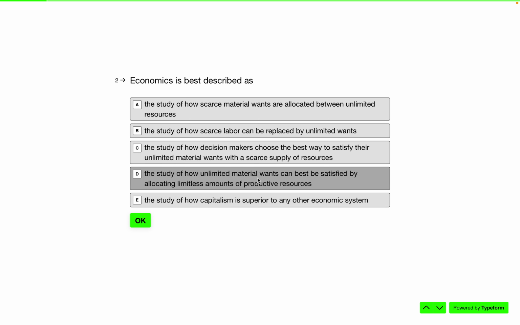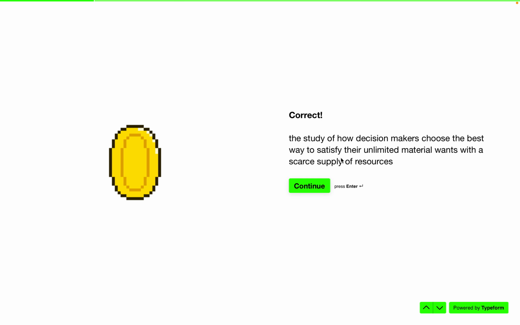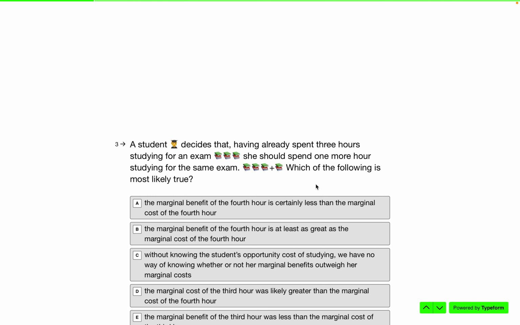The study of how unlimited material wants can best be satisfied by allocating limitless amounts of productive resources. Well, we know it can't be a limitless amount. And the study of how capitalism is superior to any other economic system. While that's true, that is not the correct answer. I think the answer is C. And I see a correct response. All right, let's move on.